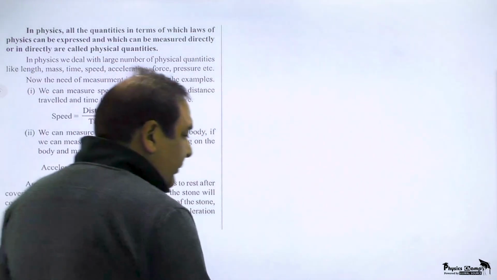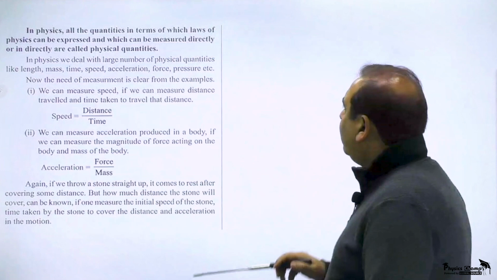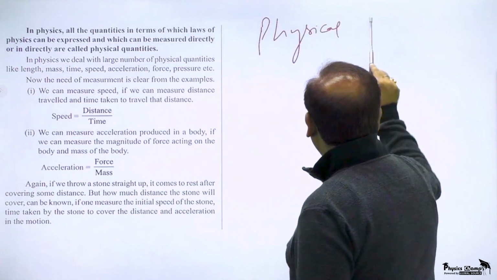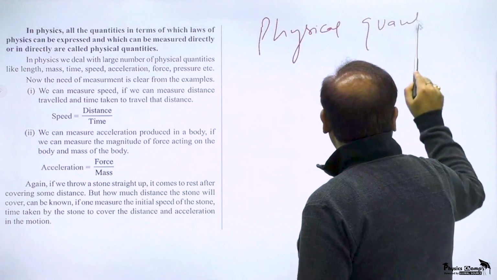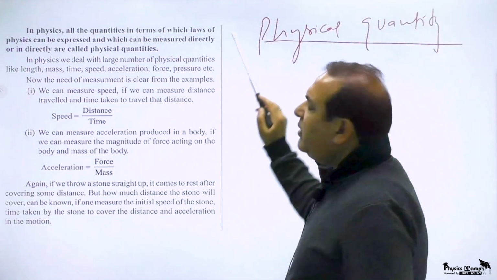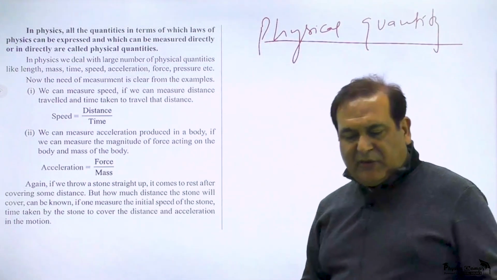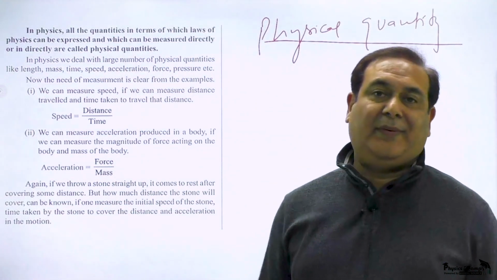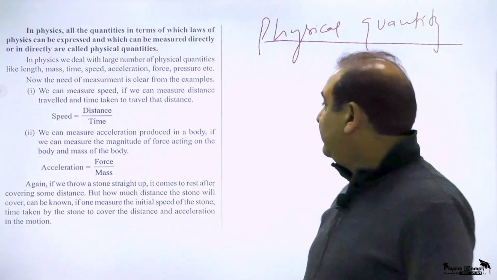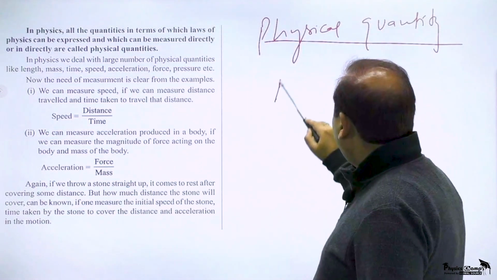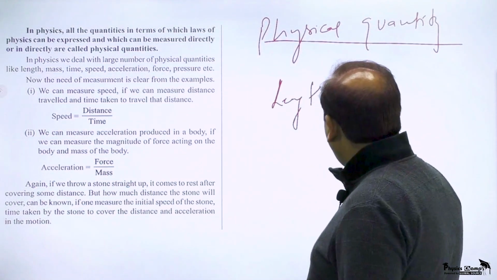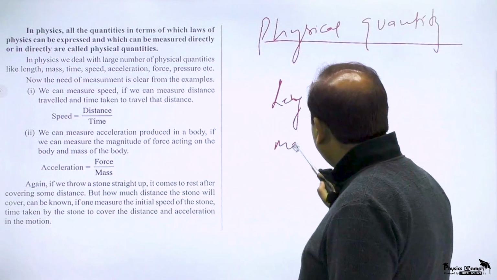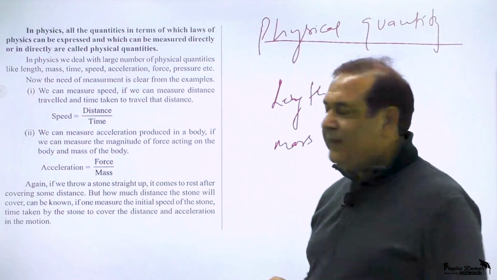So moving ahead, let's talk of a term called physical quantity. What is a physical quantity? It's a term using which laws of physics are described. For example, think of length. Ultimately, length is a physical quantity. Mass is a physical quantity.